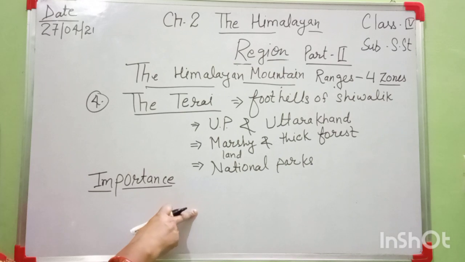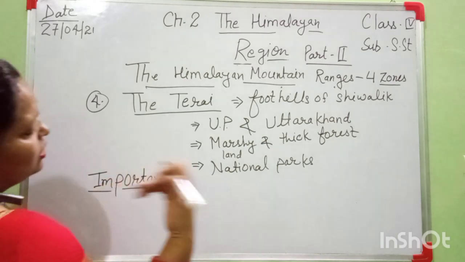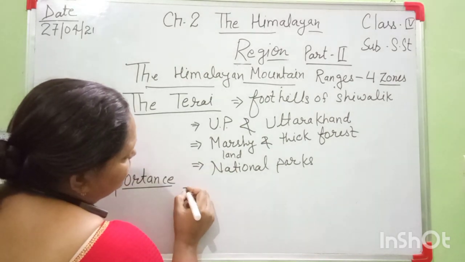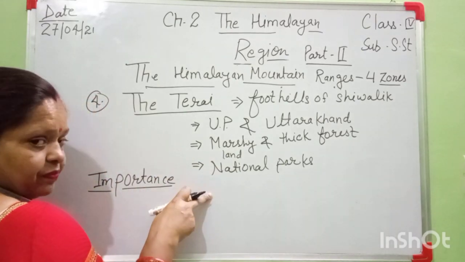Then second, the rain-bearing monsoon clouds strike against the Himalayas, causing rain in this area. It protects us from cold winds from the north direction. It means whatever cold winds come from the north direction, it protects against them.